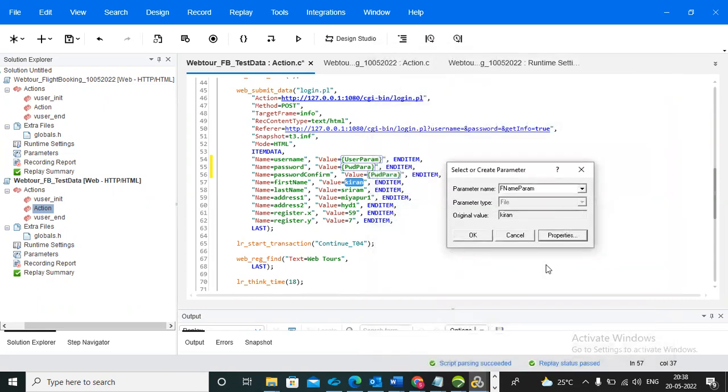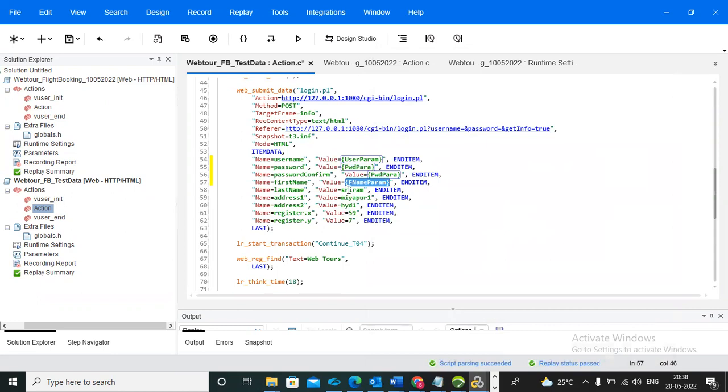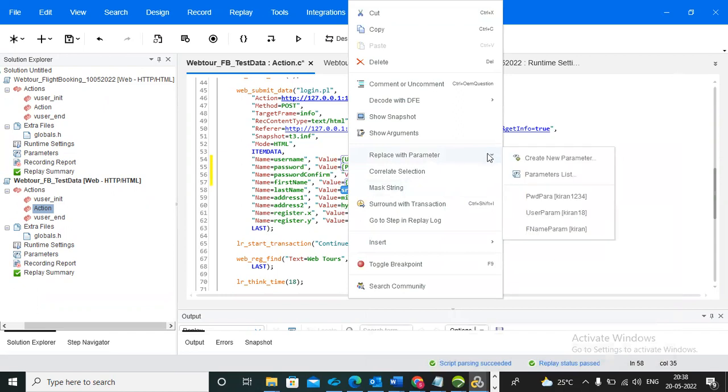Click on close. And Kiran, while creating only the username, that time only we have to select create table, right? Yeah. And the remaining we won't.